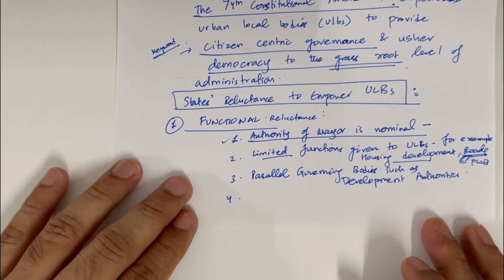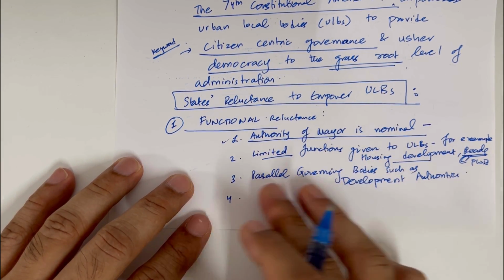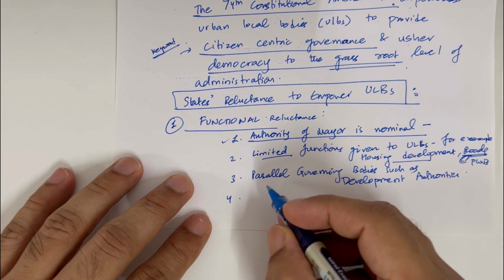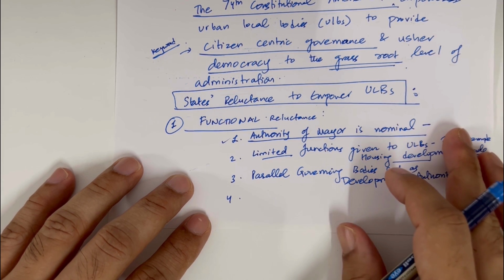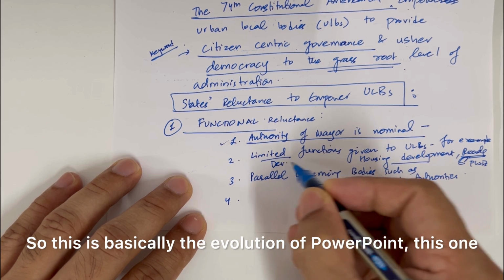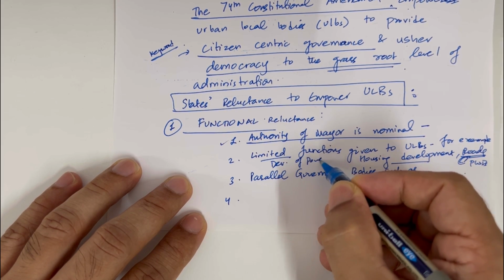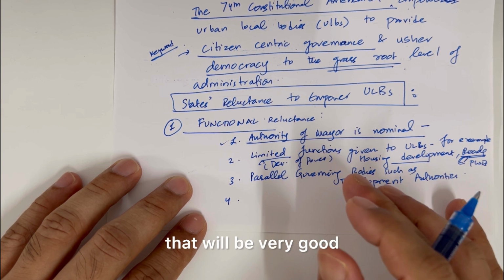Okay, and then you can provide additional points also. So, this is basically devolution of power, this one. So, here you can provide any kind of data also if you have, that will be very good.